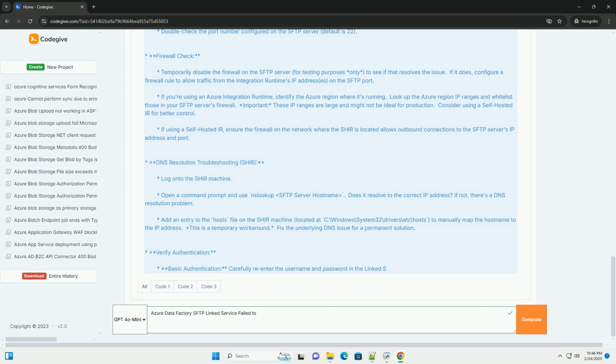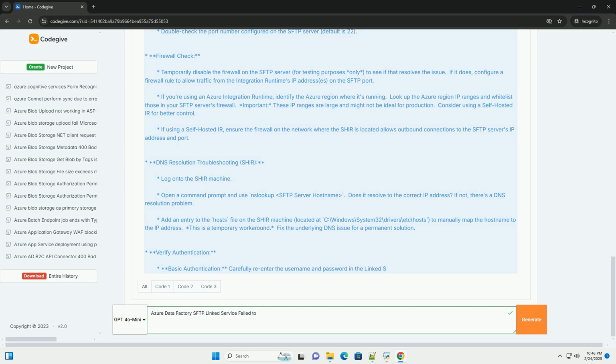Add an entry to the hosts file on the SHIR machine, located at C:\Windows\System32\drivers\etc\hosts, to manually map the host name to the IP address. This is a temporary workaround; fix the underlying DNS issue for a permanent solution.